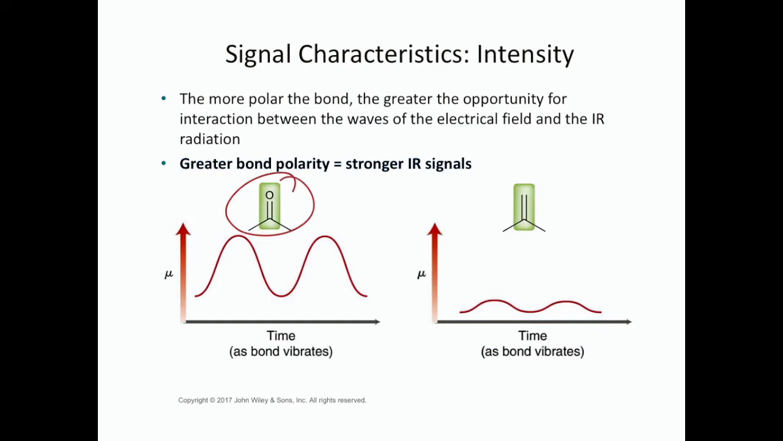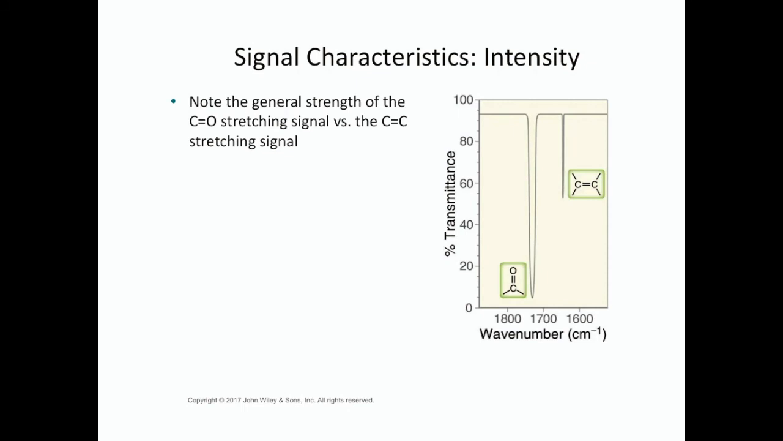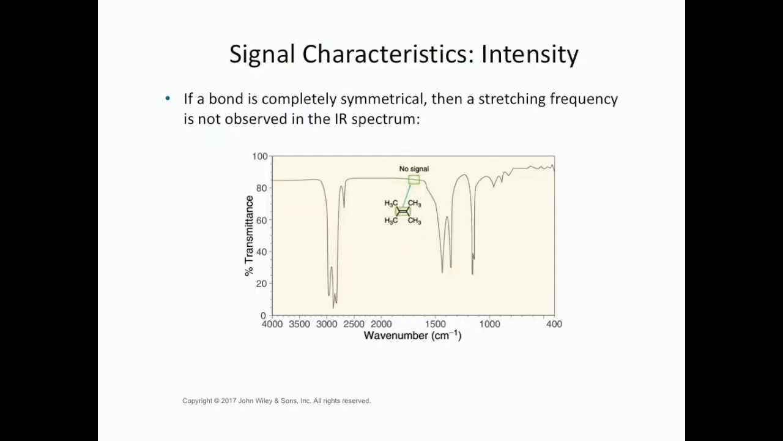So this ketone is polar, and that carbon-oxygen bond is much more polar than this carbon-carbon double bond. Therefore, this will give rise to a weak signal, where this will give rise to a strong signal. And here's a picture of that. If a bond is completely symmetrical, then there is not a dipole moment, and we don't observe any signal in the IR spectrum.